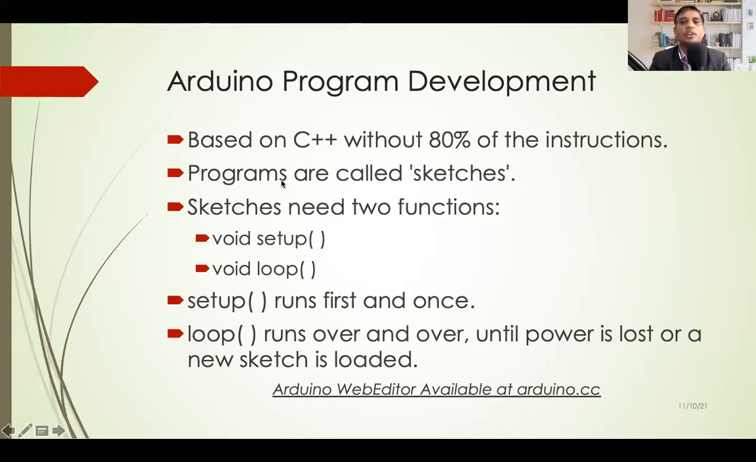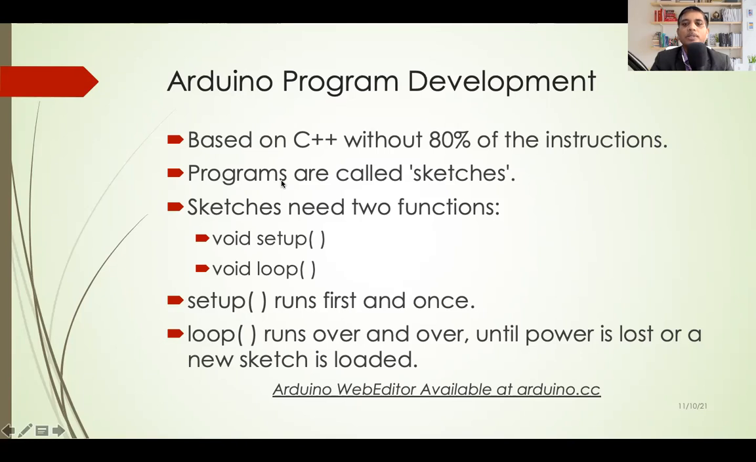Yes. So the Arduino program is based on C++ without 80% of the instructions. When you are writing an Arduino program, you never know that you are writing a C++ program, because it is somewhat different from C++. The background is C++. Compared with a simple C++ program, the C++ program has a main function, but the Arduino program does not have a main function. That is a major difference. Based on C++, without 80% of the instructions, 80% of instructions are not valid for Arduino programming.